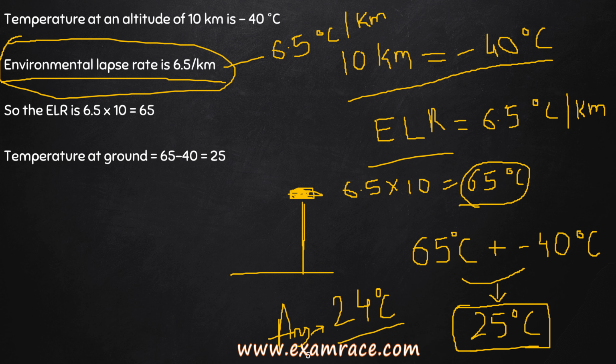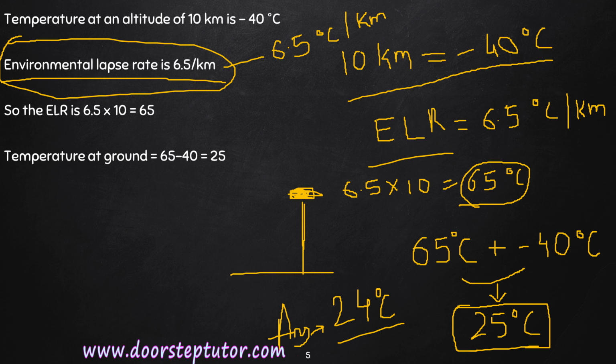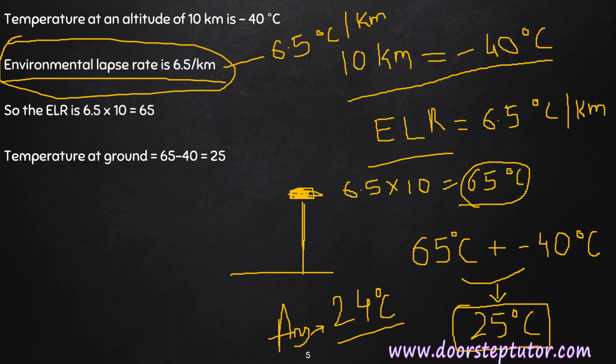Now as given in the question, the temperature at this height is minus 40, so we'll add both temperatures, that is this 65 degrees Celsius, and the resultant of this will be 25 degrees Celsius.